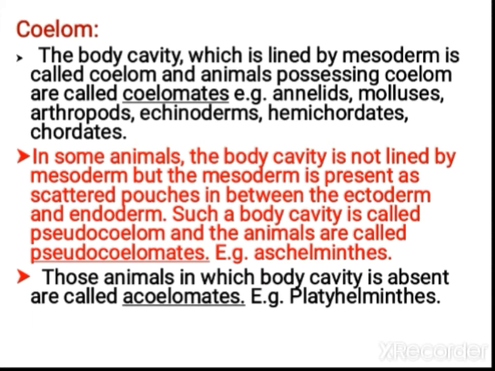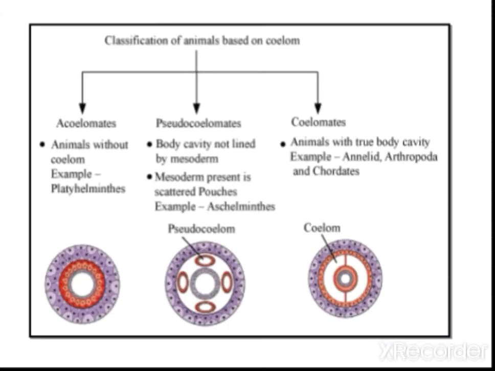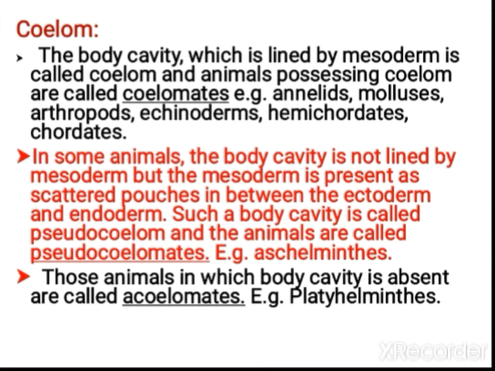In some animals, the body cavity is not lined by mesoderm, but the mesoderm is present as scattered pouches. What is seen here in this way can be seen as scattered pouches. So when it is like that, you call that a pseudocoelomate. Example, Aschelminthes are coming under this category.